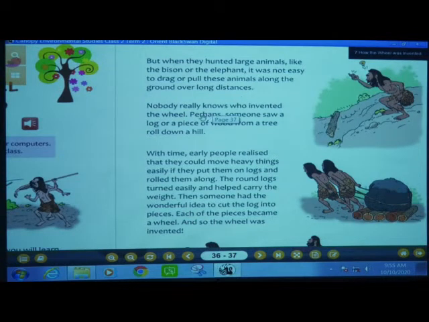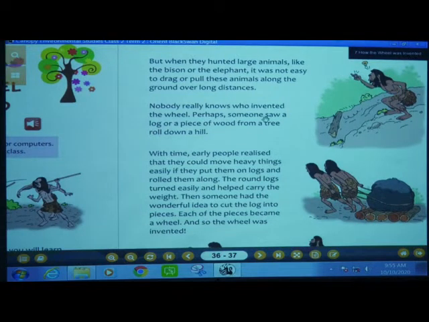Perhaps, P-E-R-H-A-P-S, someone, S-O-M-E-O-N-E, saw a log or a piece, P-I-E-C-E, of wood, W-O-O-D, from a tree rolled down a hill.